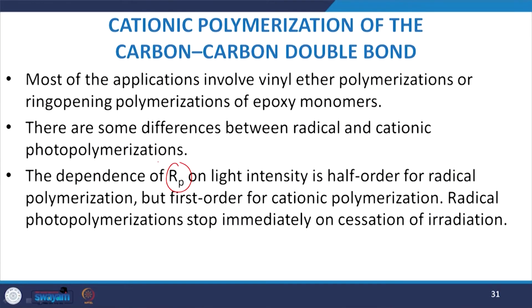Now, there are some differences between radical and cationic photopolymerization. Now, the dependence of Rp on the light intensity is usually half order for radical polymerization, but first order for cationic polymerization. The radical polymerization stops immediately on cessation of irradiation. So, this is, you can say, the hairline difference between the radical and cationic photopolymerization.